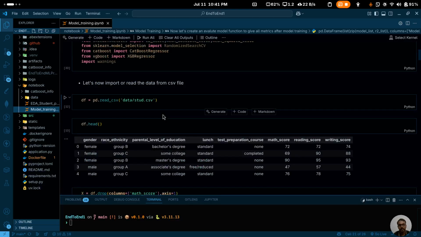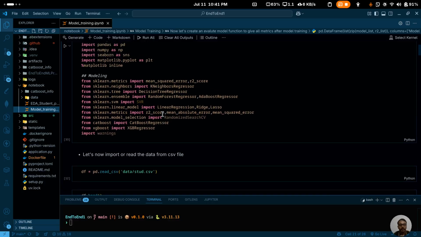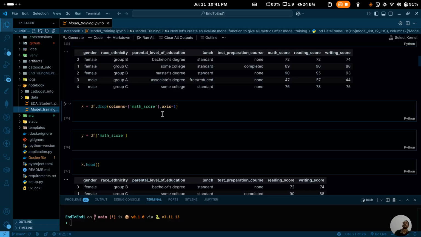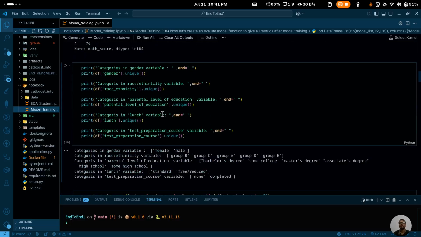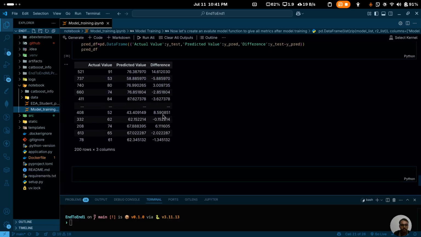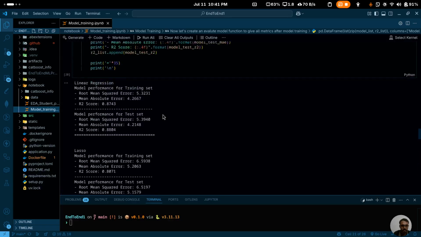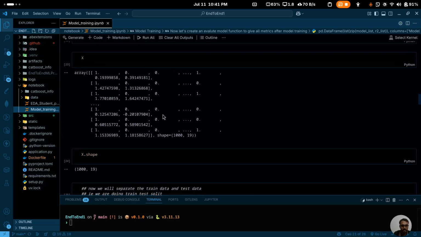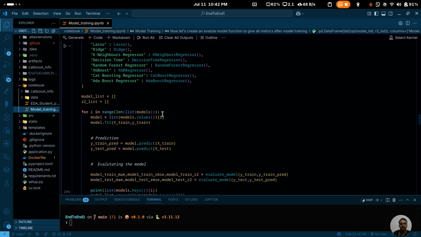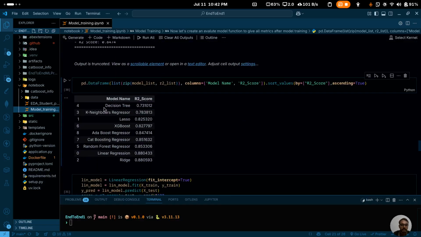Whatever data we have, we have to standardize it. Then we take our machine learning algorithms and give the data to them so that they can be trained over the data. Then we check for the best model, which is giving the best accuracy. So let me show you the list. Okay, where is the list? I'm just trying to find our list, so that you get to know which model is performing how.